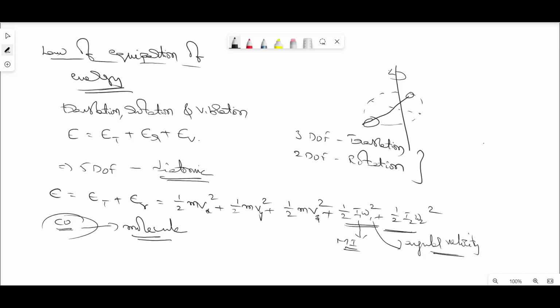Then the vibrational energy. When we consider the CO molecule, here we have represented that it possesses a vibrational energy. Then the total energy is given as E equals